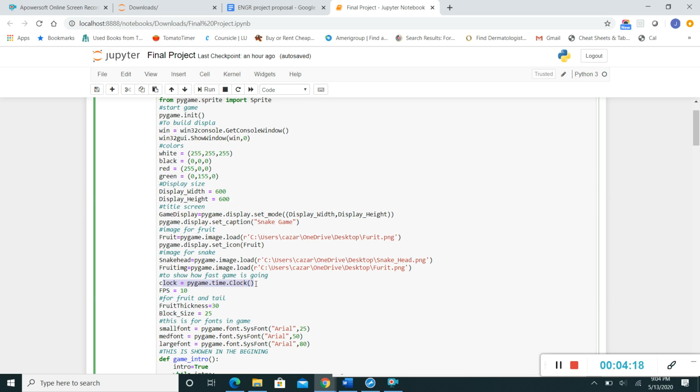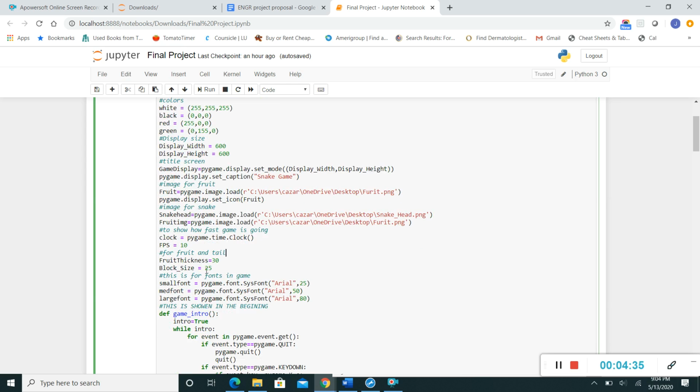Please correct me if I'm wrong in the comment section, or my professor if I'm wrong on interpreting this. Then I did the frames per second, which was 10. I tried doing 5 and it was going too slow, and I tried doing 15 and it was too fast, and 10 was just a happy medium for my program.